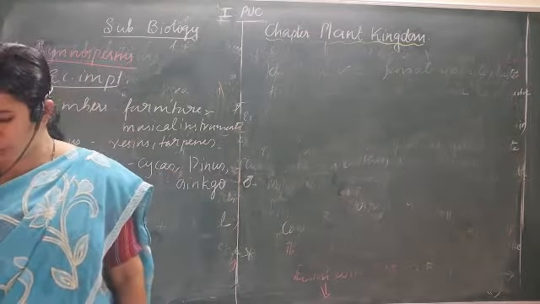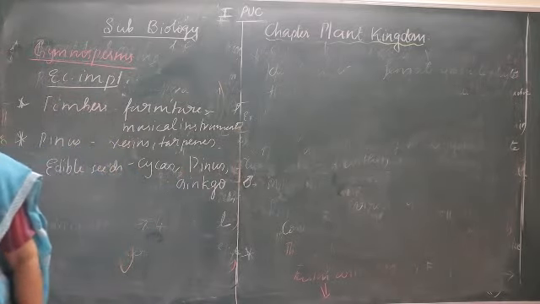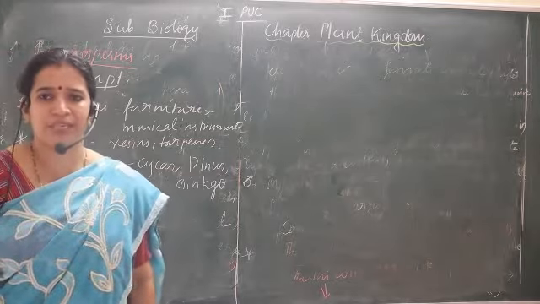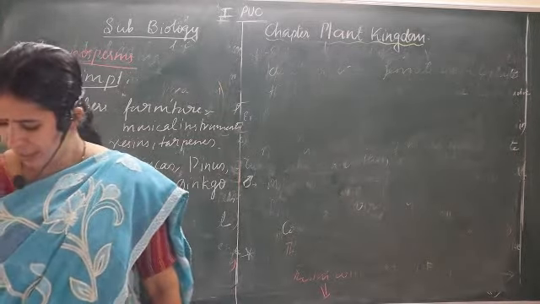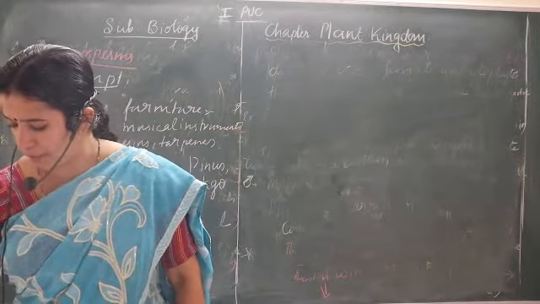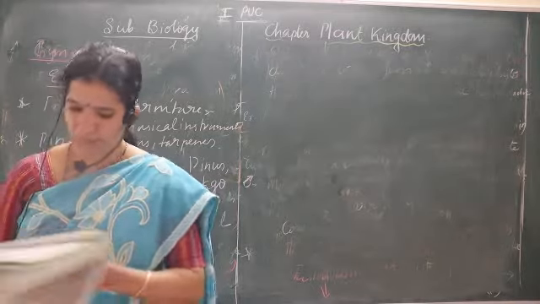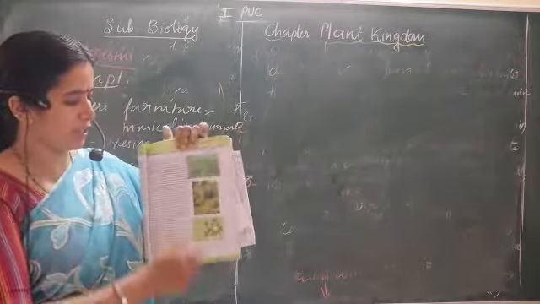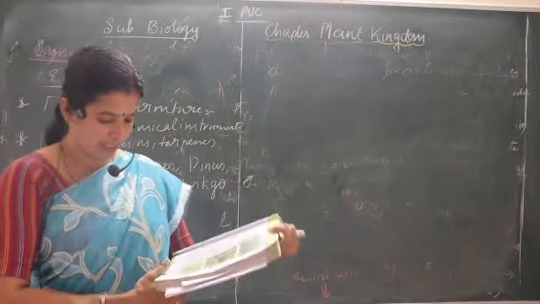In your textbook, on page number 39, there can sometimes be some differences between the old book and the new book. But in this textbook you can see 3 types of plants are shown. The first one is Cycas, the second one is Pinus, and the third one is Ginkgo.